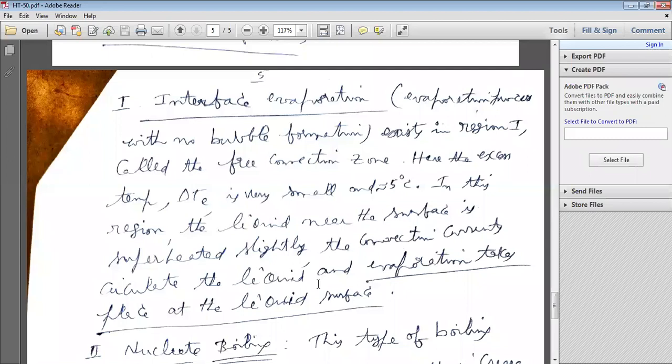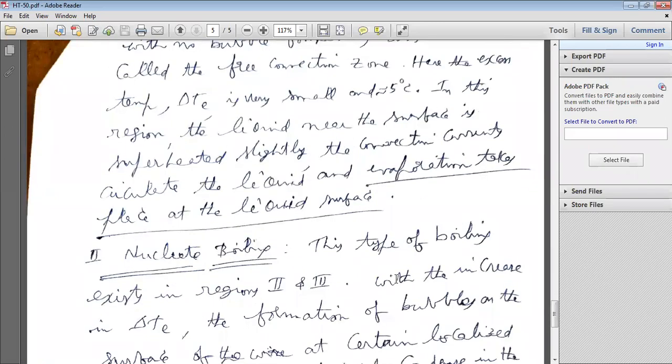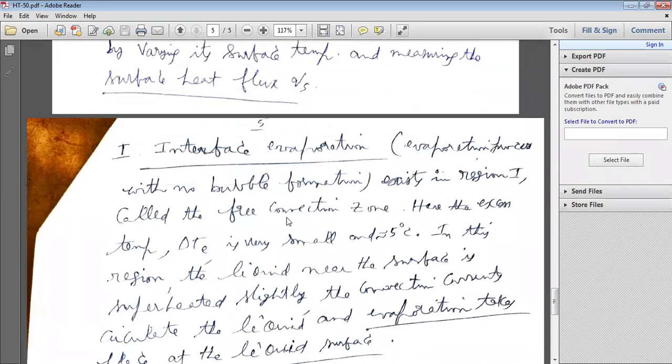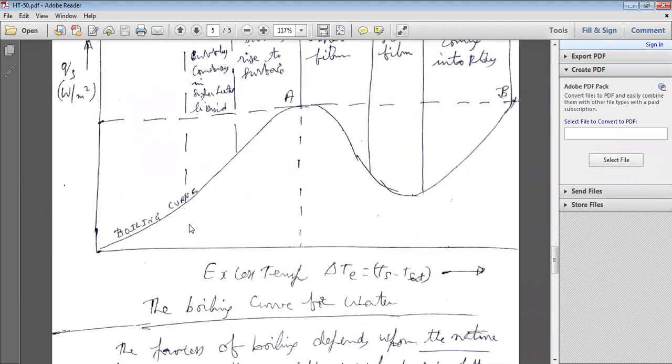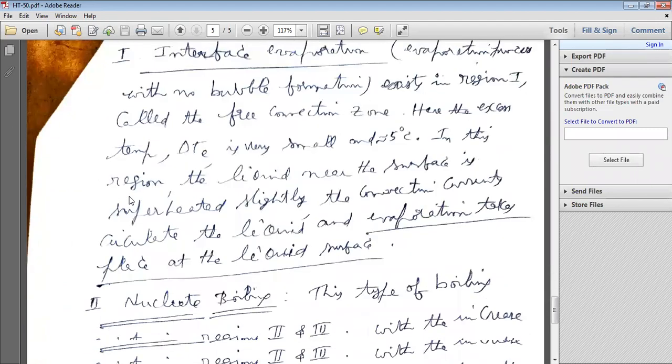The convection current circulates the liquid and evaporation takes place at the liquid surface. So at the surface only evaporation takes place with free convection. Since the excess temperature is only about 5 degrees centigrade, the heat flux value QS is very low. That kind of region is known as interface evaporation.